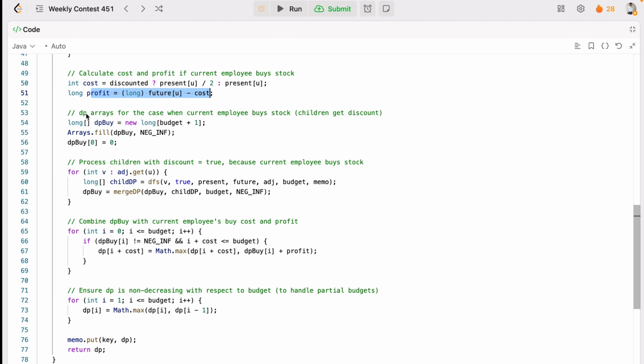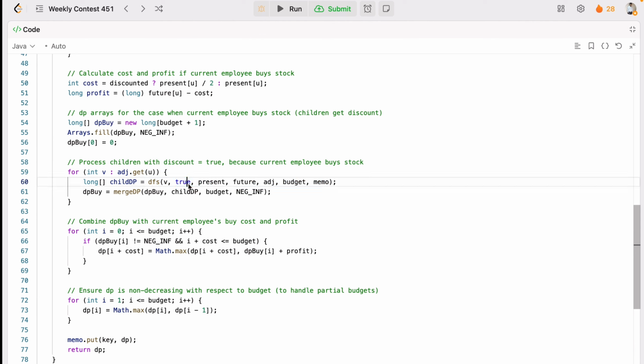Once you have the profit, what do you have to do now? You have to check the DP arrays for the case when the current employee buys the stock, meaning he will get the discount, and for that you have DP by. You will fill in the data like this, with DP by at 0 being 0, and you can process the children with the discount true. Previously it was not true, this time we will provide true. You will get all the neighbor nodes of U, all the V are its neighbor nodes, and you will process the DFS again similarly.